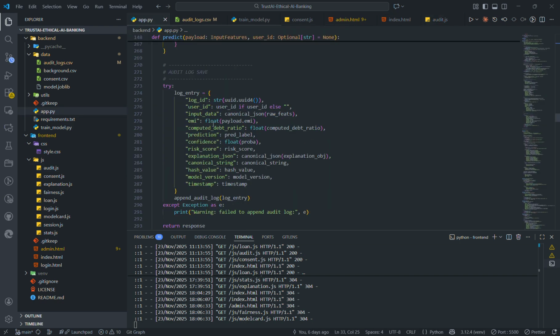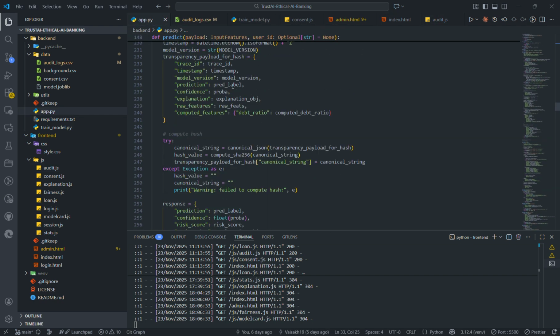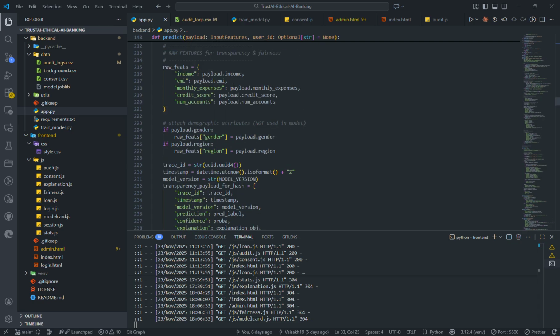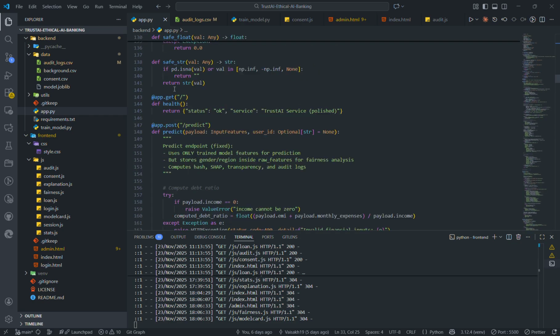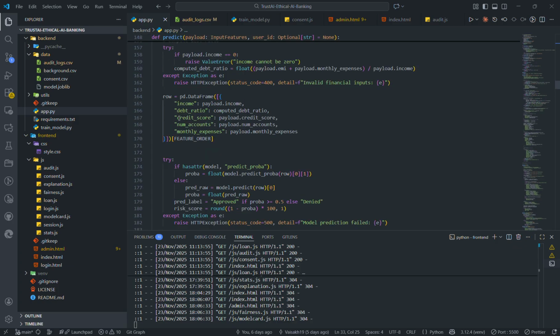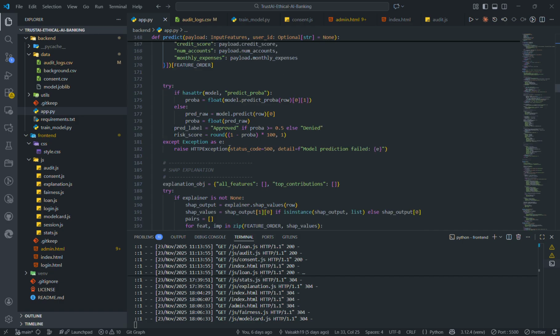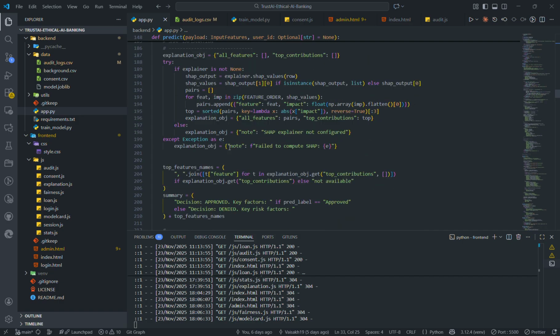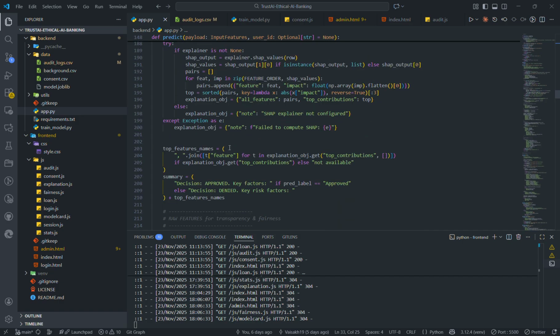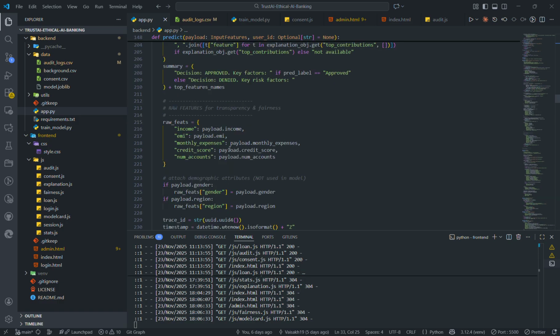And finally, in app.py, this is where the majority of the work happens, that I can predict. This is a predict route where I can post all these predicts, your credit score, number of accounts. These are the features that I'm using right now. And region is the protected attribute that I'm using to find out the fairness.